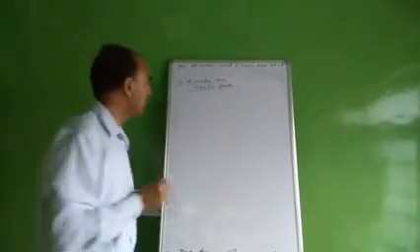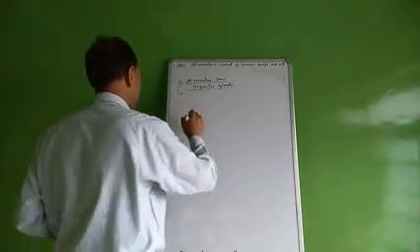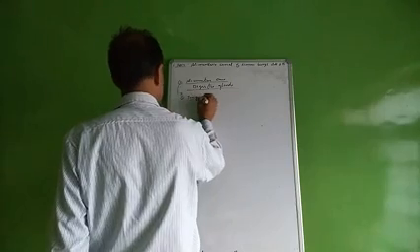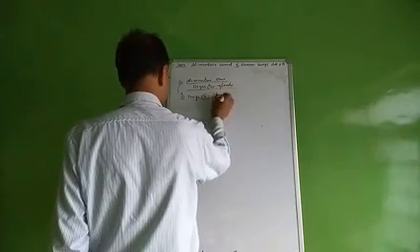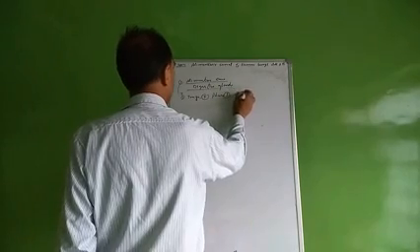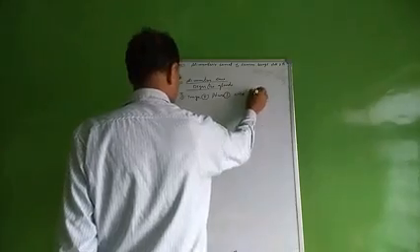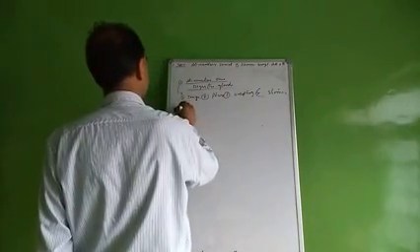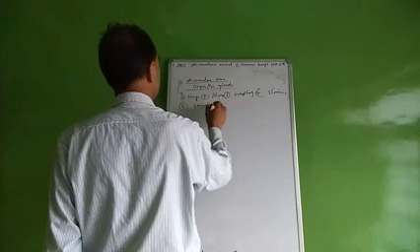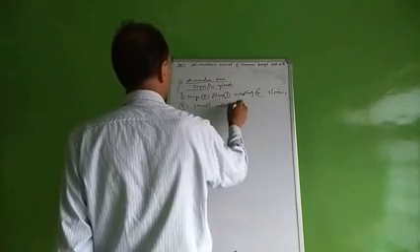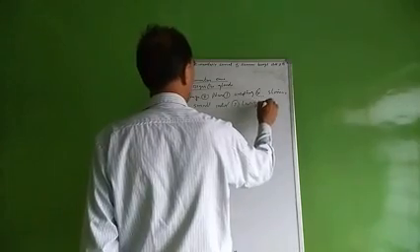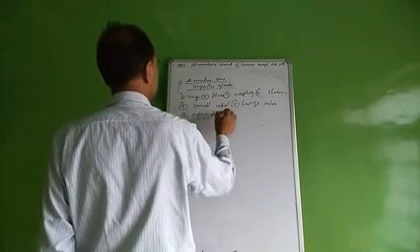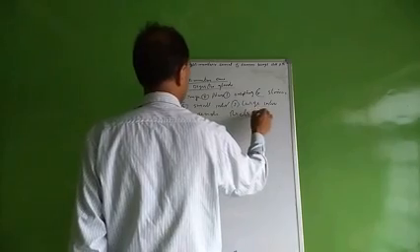The alimentary canal includes, first, the tongue, second, the pharynx, third, the esophagus, or we call it the food pipe, fourth, the stomach, and fifth, the small intestine, large intestine, appendix, rectum, and anus.